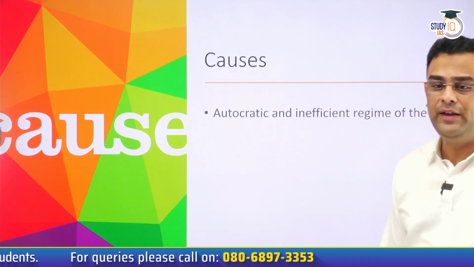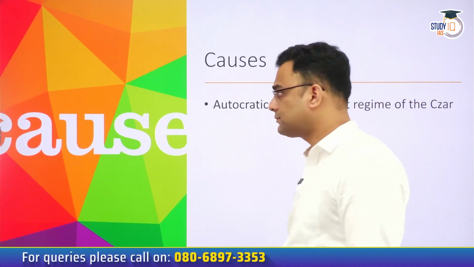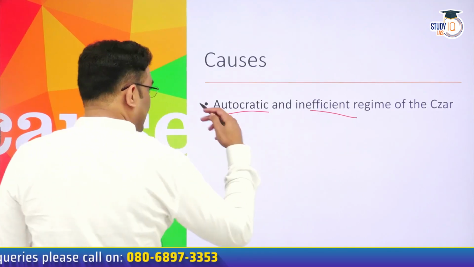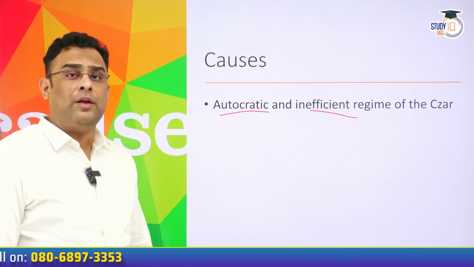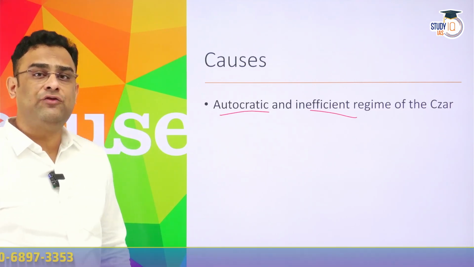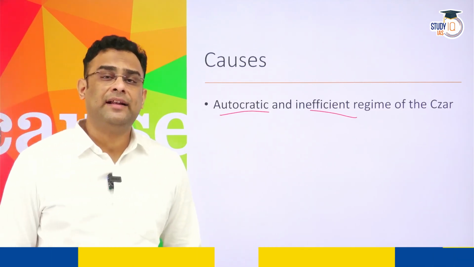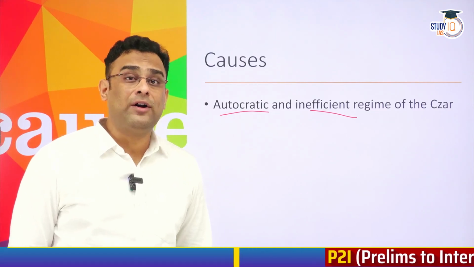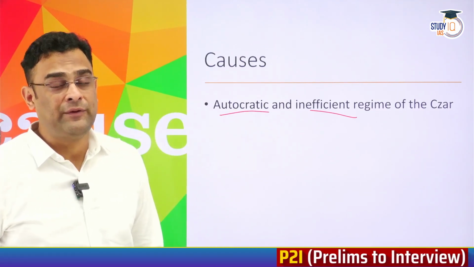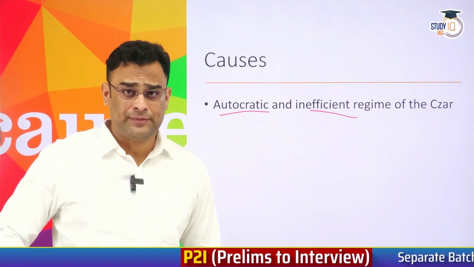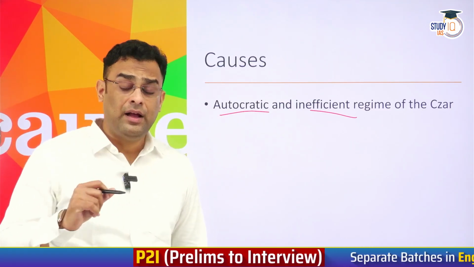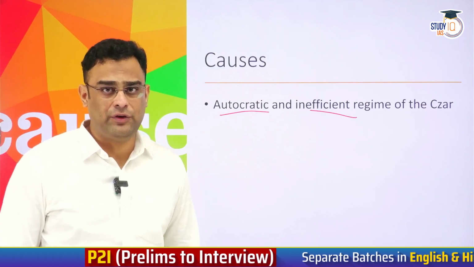Having now understood at the core what is Russian Revolution, let us see briefly what were its causes. The first was the autocratic and inefficient regime of Tsars. West Europe during the 19th century had liberalized. It had led to development of many modern institutions. The condition of living of people was improving. Industrial revolution was spreading across several countries in West Europe.